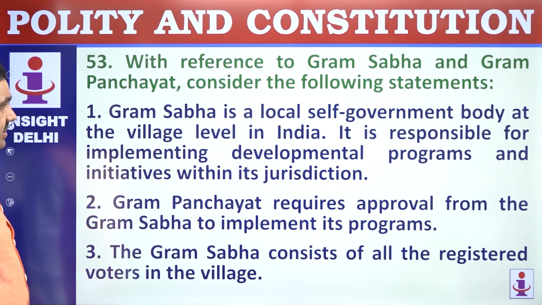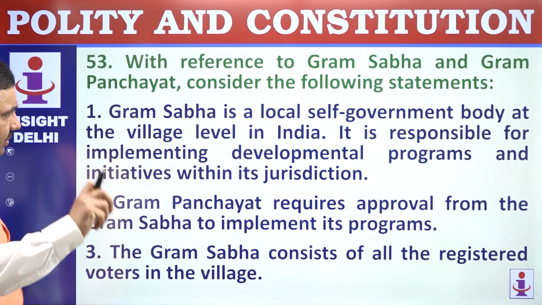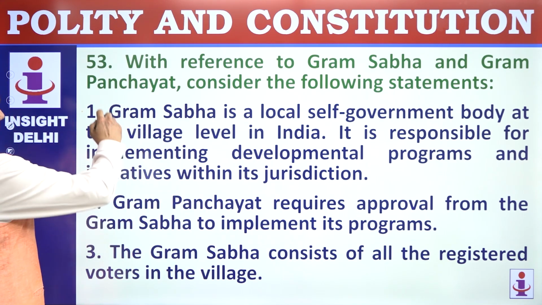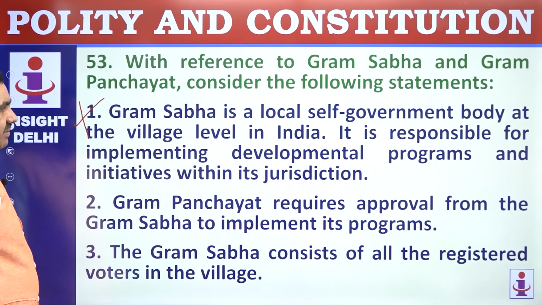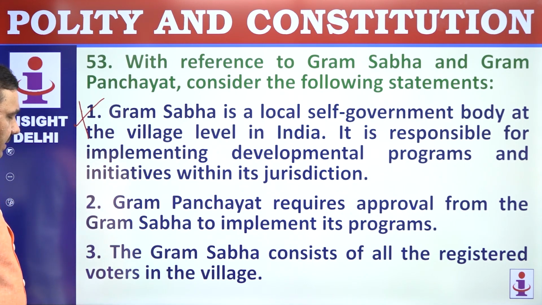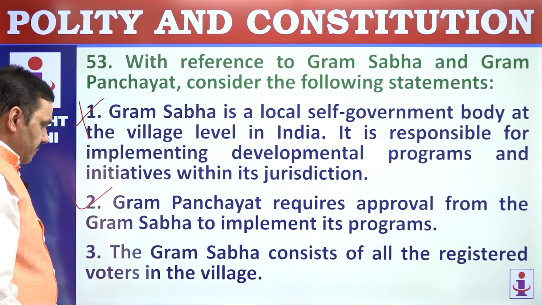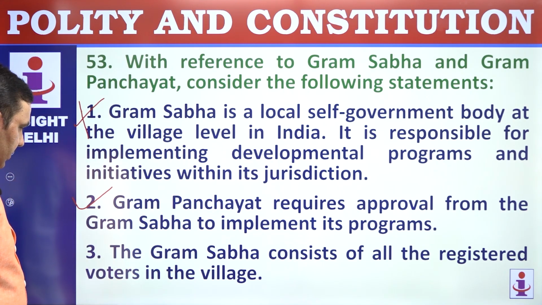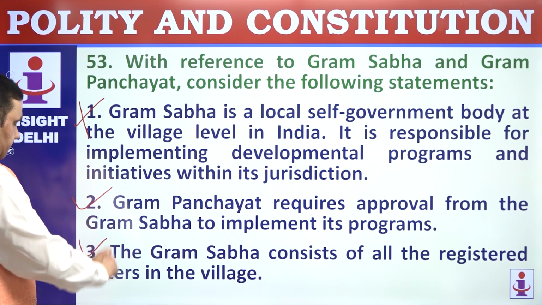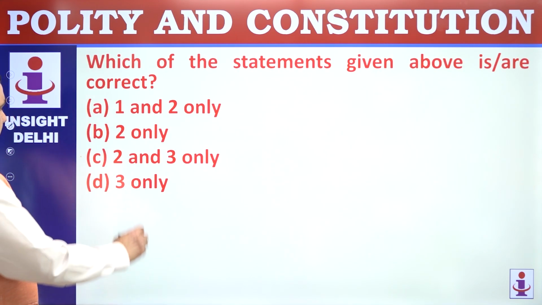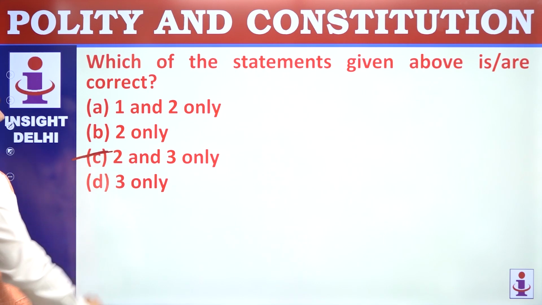Gram Sabha is a local self-governing body. Gram Panchayat is a local self-governing body at the village level, and that is responsible for implementing developmental programs. Gram Panchayat requires approval from Gram Sabha. That's correct. Gram Sabha is a bigger body. Gram Sabha consists of all the registered voters in the village. That's correct. 2 and 3 only. C. The first one is wrong.